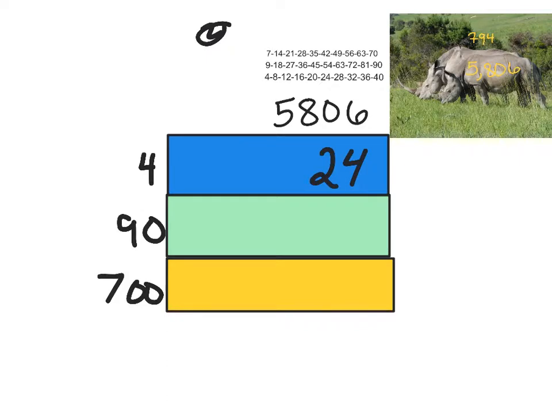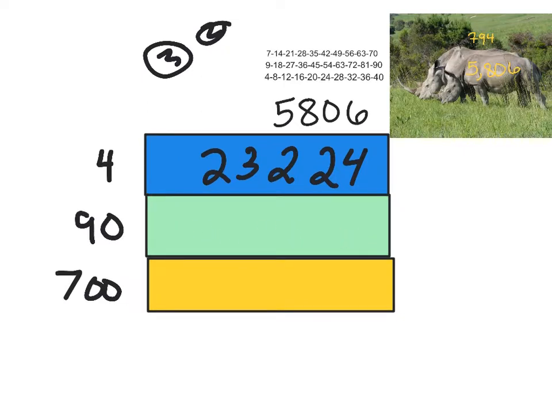And next, I move on to 8. Actually, 8 times 4 or 4 times 8. So I'm going to go 1, 2, 3, 4, 5, 6, 7, and 8 gives me 32. I will drop the 2 and carry the 3. And now I'm ready for my last multiplication in this area box. 4 times 5. 1, 2, 3, 4, and 5 gives me 20, plus this 3 here will give me 23. I'll drop both digits, and now I'm ready to rock and roll and move on to this area box right here. And here we go.